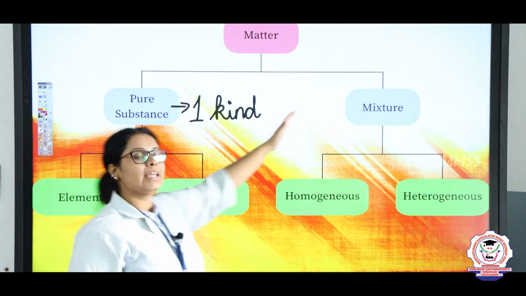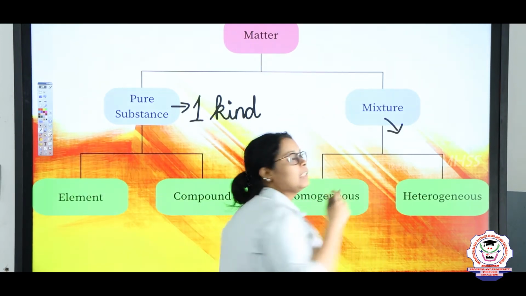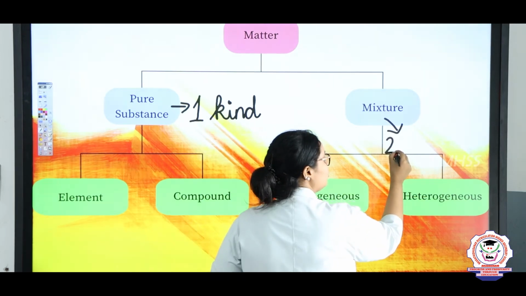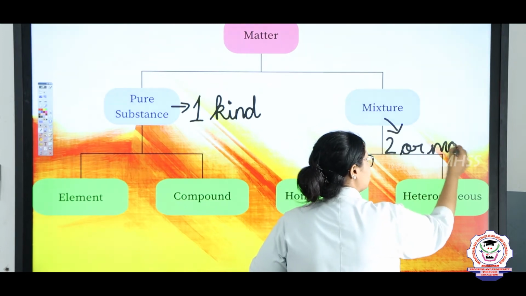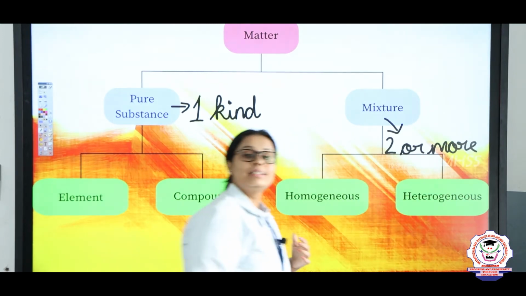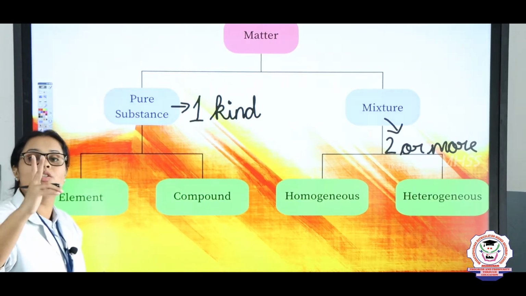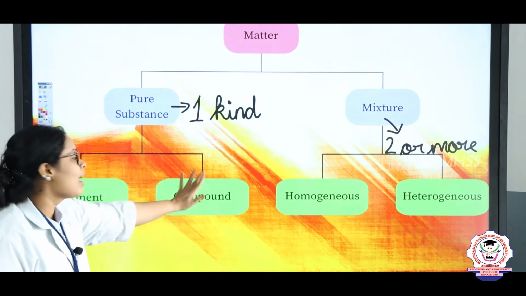Same way, a mixture has various or different types of substances, so you can write here 2 or more substances. Pure substance is divided into 2 parts: elements and compounds.